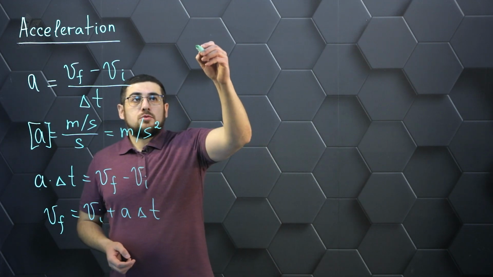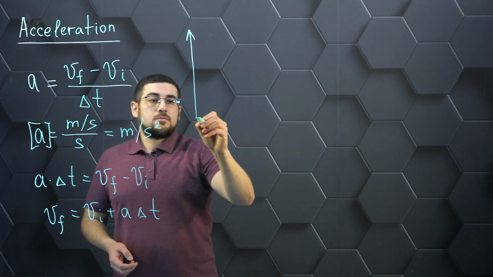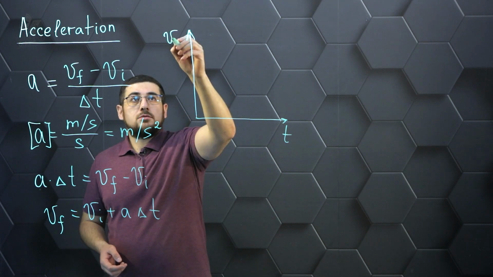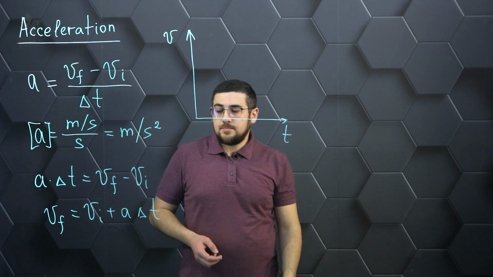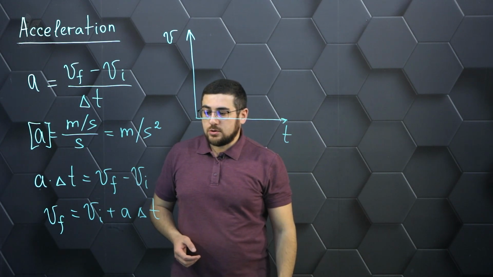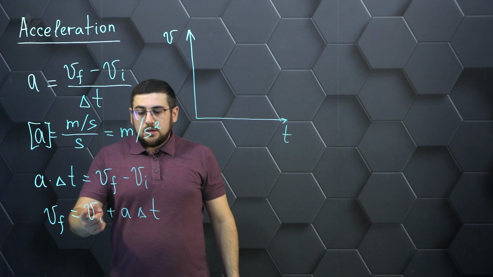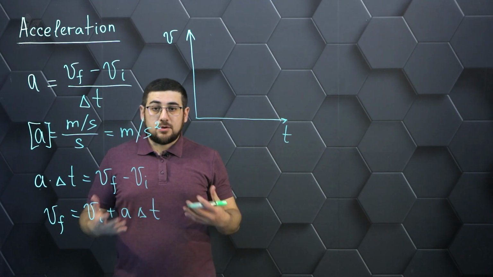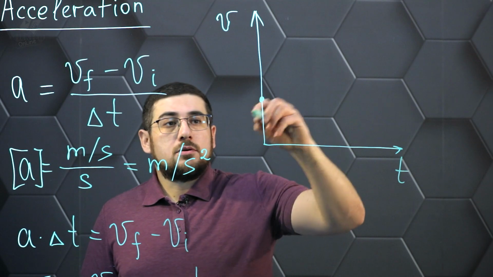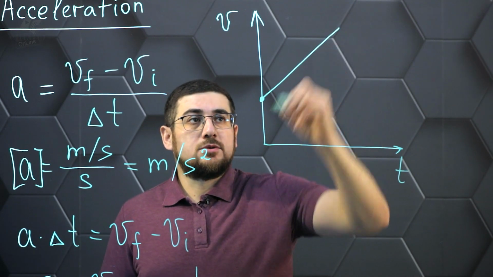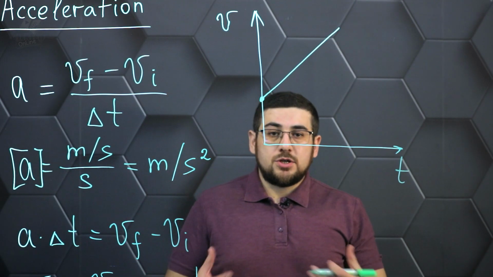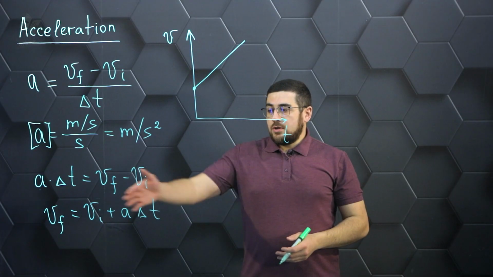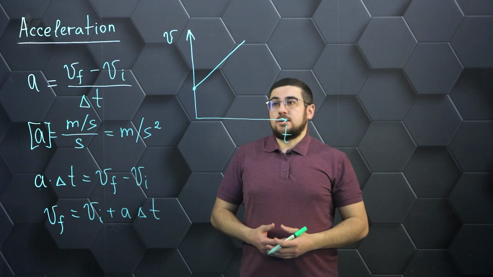Graphically, this can be shown as follows. Here we have speed. Here we have the time during which the motion of this body takes place. Now, if we say that this velocity varies linearly because it's directly proportional, then we have a graph of the relationship which will show an increase in velocity. In this case, the motion will be called equally accelerated. And the equation that we've written here will correspond to just that motion.